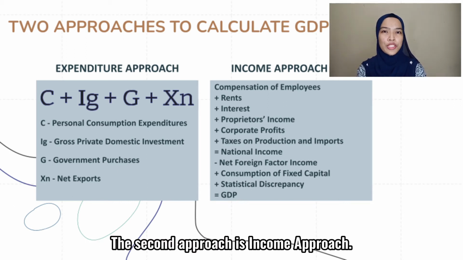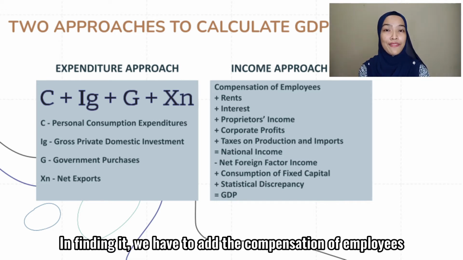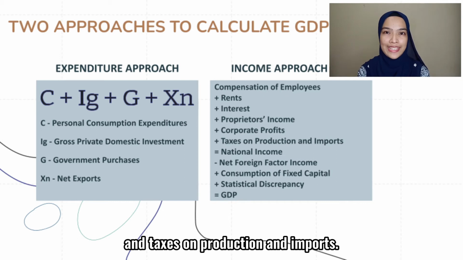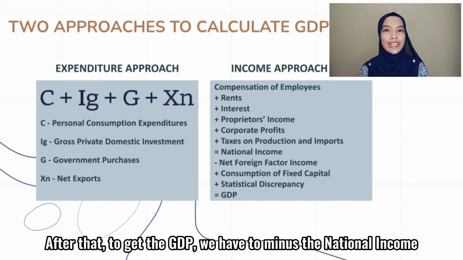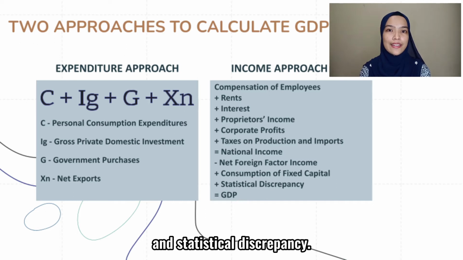The second approach is the income approach. To compute GDP from this approach, first we have to find the national income. In finding it, we have to add the compensation of employees with the rents, interest, proprietors' income, corporate profits, and taxes on production and imports. After that, to get the GDP, we have to minus the net foreign factor income from the national income and add the consumption of fixed capital and statistical discrepancy.